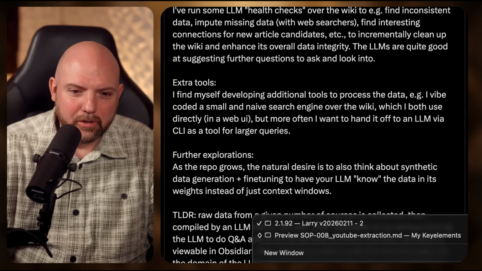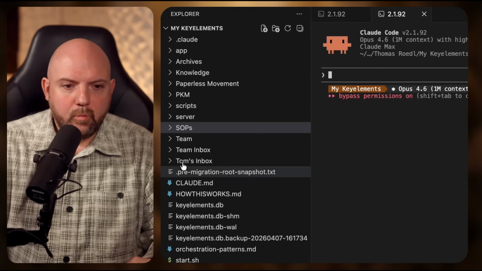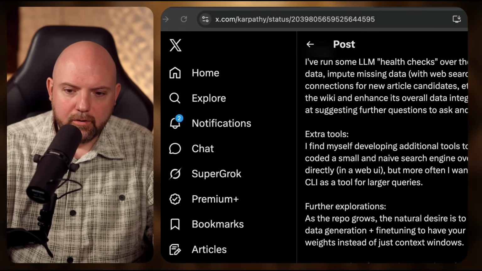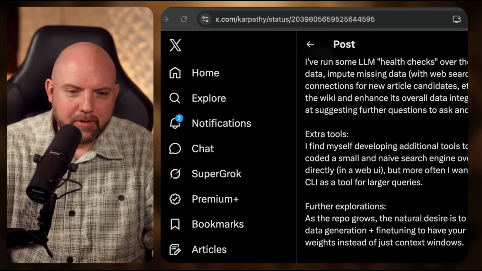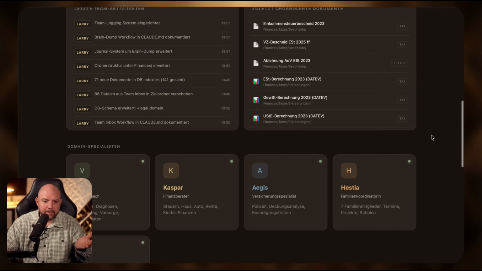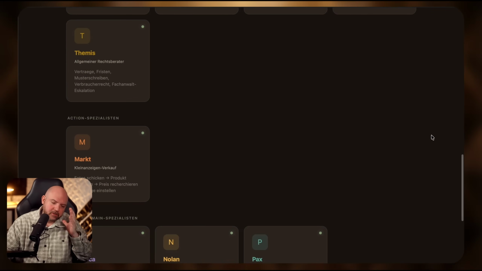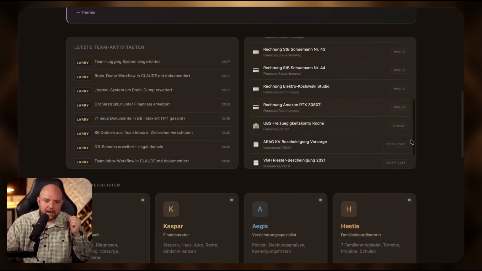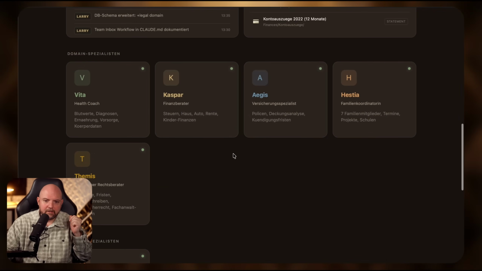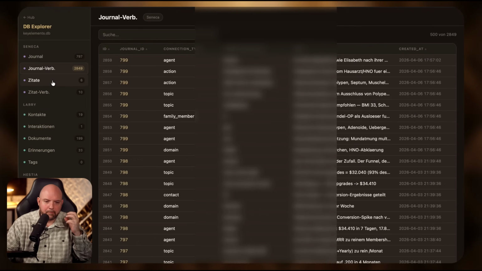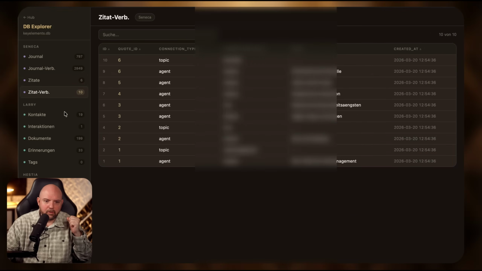And if I compare this to what I vibe coded in my thing here, where you can be very simple just having an HTML file showing things in your browser, or you can even have an actual app created, which is very lightweight. In comparison, here's my interface that I built based on my wiki. And this is not just a wiki. There's a daily journaling application. There are all my PDF files like invoices, contracts, all the things that I scanned in, I can access via here. Here are the different agents that I have running. Here's a database explorer. There we go. See, this is a proper database where I can visualize all my data this way.